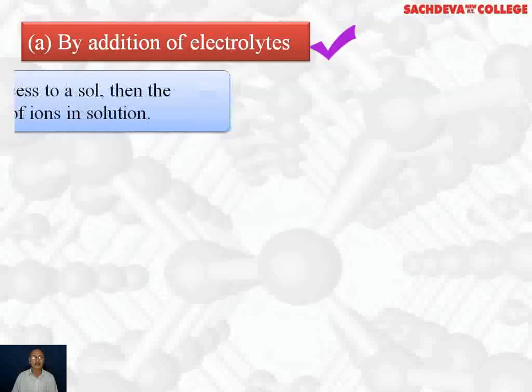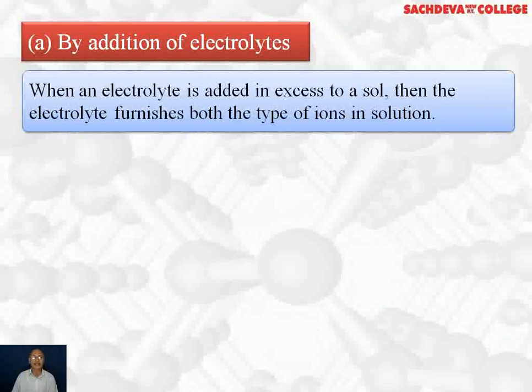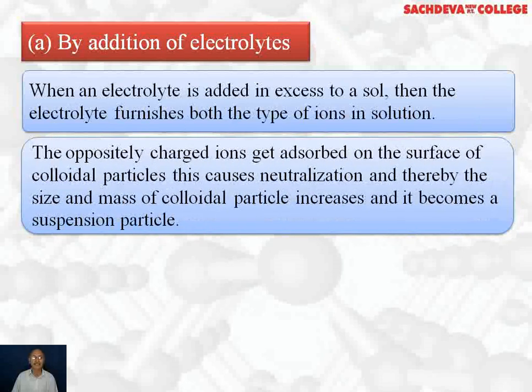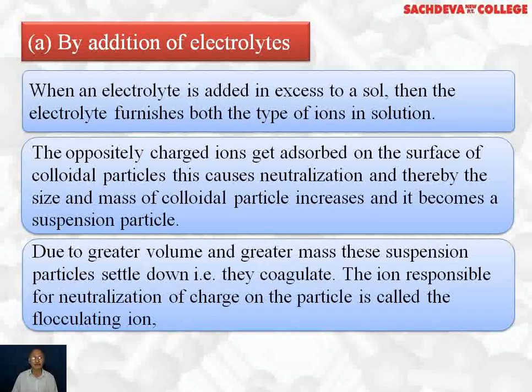By addition of electrolytes: when an electrolyte is added in excess to a colloidal solution, the electrolyte furnishes both types of ions in the solution. The oppositely charged ions get adsorbed on the surface of the colloidal particles, which causes neutralization, and thereby the size and mass of the colloidal particle increases and it becomes a suspension particle. Due to greater volume and greater mass, these suspension particles settle down, that is, they coagulate. The ion responsible for neutralization of charge on the particle is called the coagulating ion or flocculating ion.